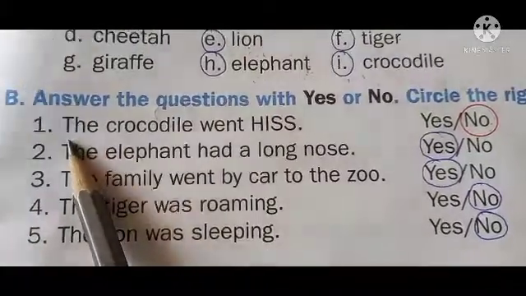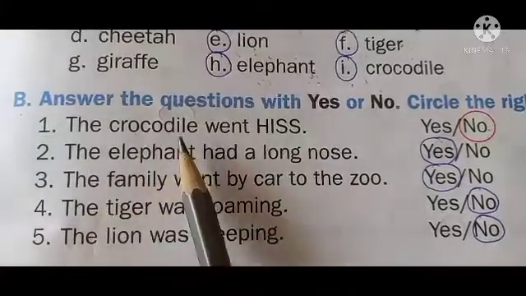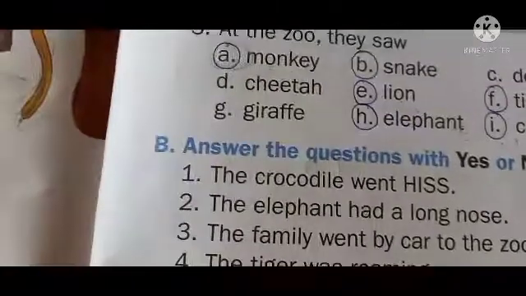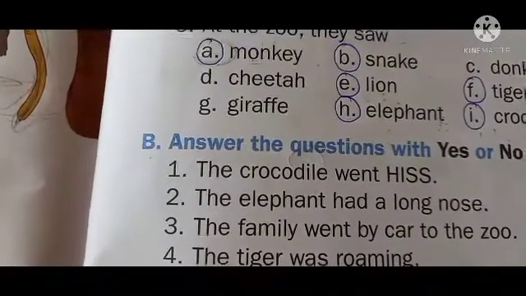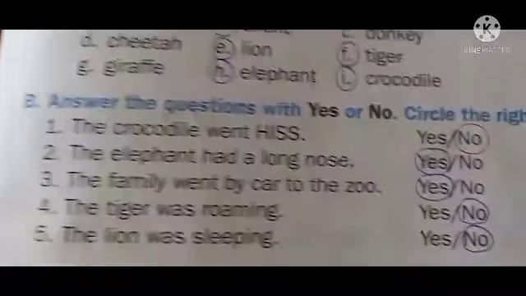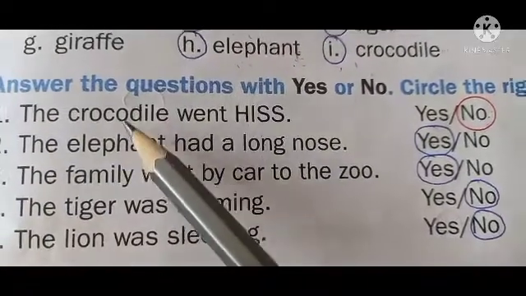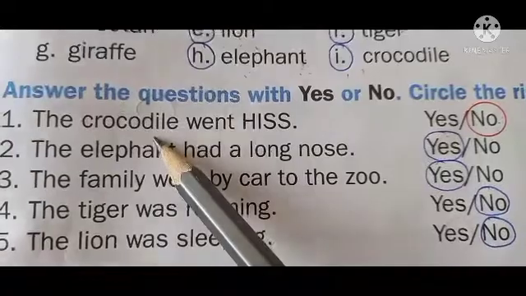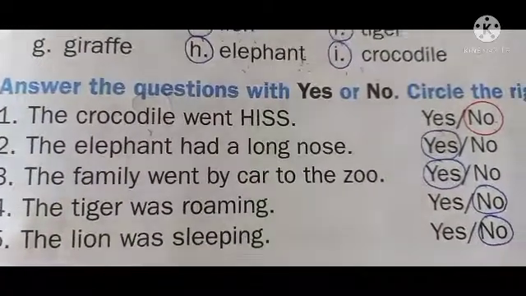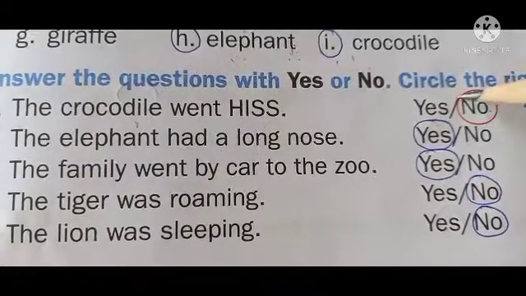So first question, read it after me, dear children. The crocodile went hiss. This sound, crocodile sound or snake sound? Hiss. This is the snake sound, right? So snake sound, no, but here they have given crocodile sound. So crocodile sound is not right. This one is wrong. So what you have to do? You have to put a circle on the no option.